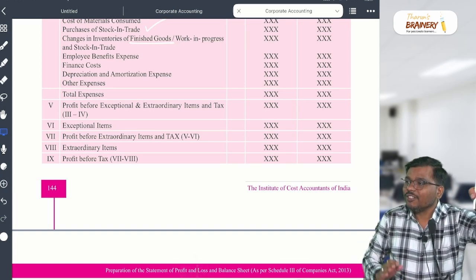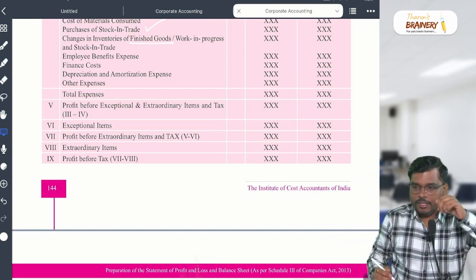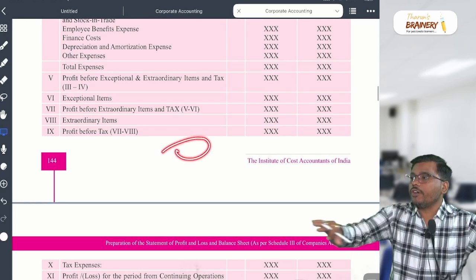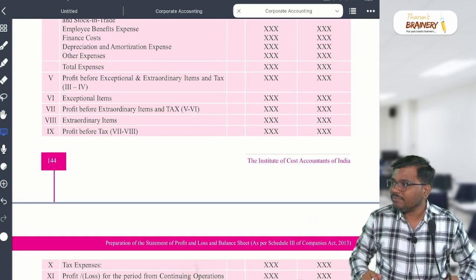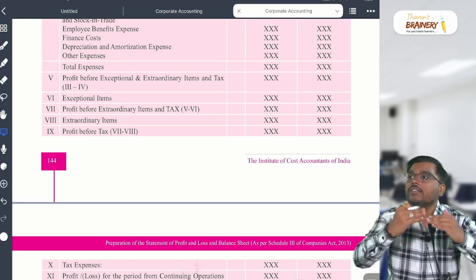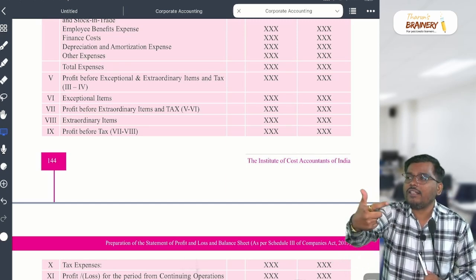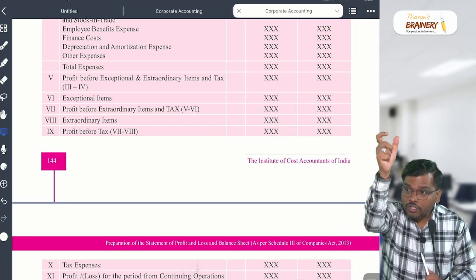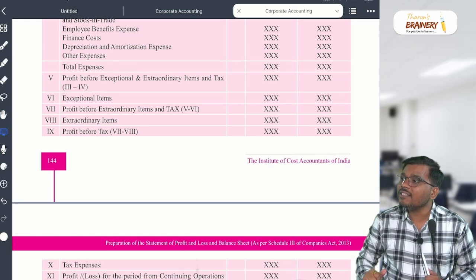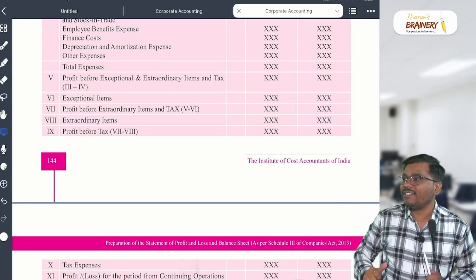Not understood? Okay. For example, you are doing cloth business. In that cloth business, one cloth got torn, some damage. Now you want to repair that. You need to pay some expenses to make it sellable. So you are paying some expenses on that item, that one shirt or one pant which got damaged. Is it extraordinary for a business? It's ordinary only, but that item becomes now an exceptional item.